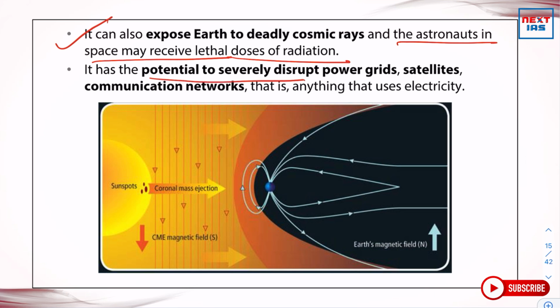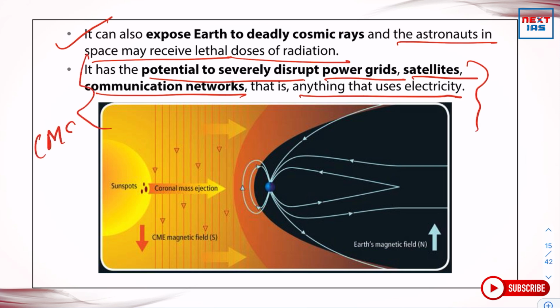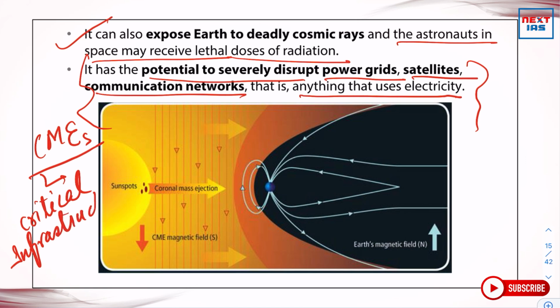Further, it has the potential to severely disrupt power grids, satellites, communication networks, that is, anything that uses electricity. So it means coronal mass ejections directly influence the critical infrastructure of any nation. So it becomes imperative to understand its impact and trace and track its behavior.